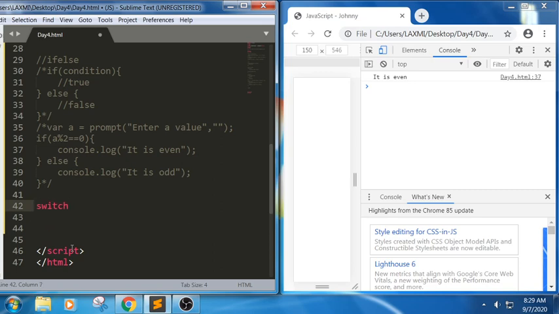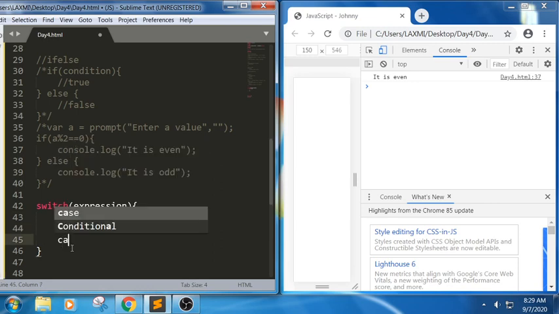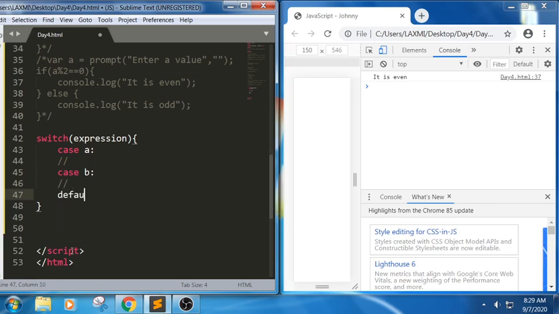Switch will have some expression here. It tries to match with any of the case labels. Case A, for example, I have written like this, with a set of statements. Again case B, it might be 0, 1, anything. I'm just using A and B here. If it is not matching with any of the case labels, it will execute the default statements. So this is the syntax of the switch statement.